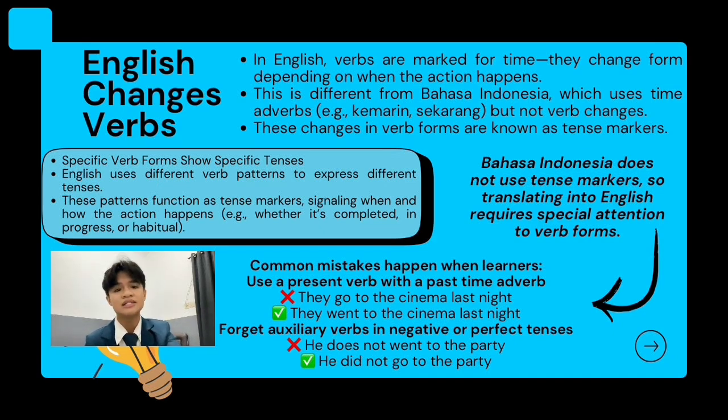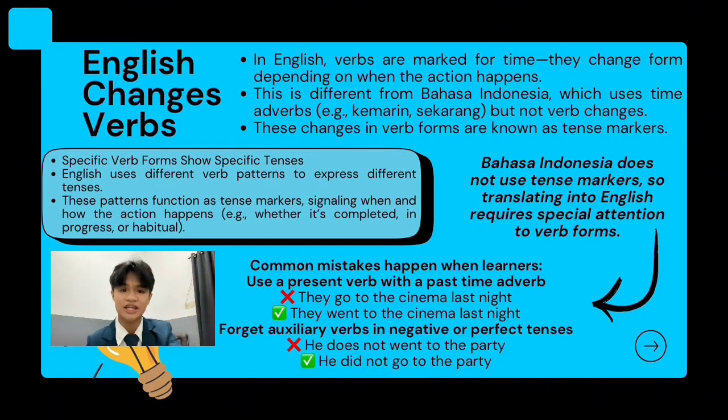For example, the simple past tense uses the second form of the verb, such as went or ate. Present perfect uses have or has plus the past participle, like have eaten. These forms act as tense markers that communicate both the timing and the nature of the actions. Now let's discuss the common mistakes made by us Indonesian learners when translating to English. The first common mistake is using a present verb with a past time adverb.